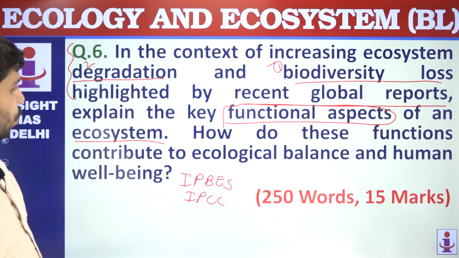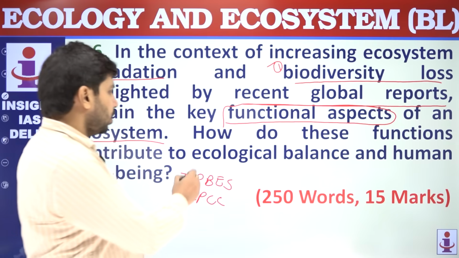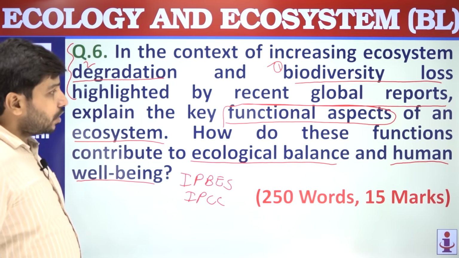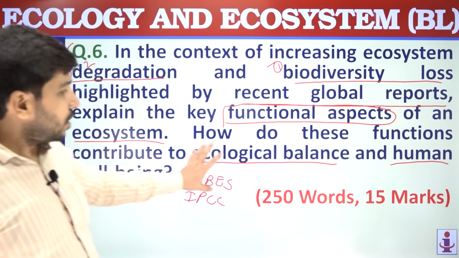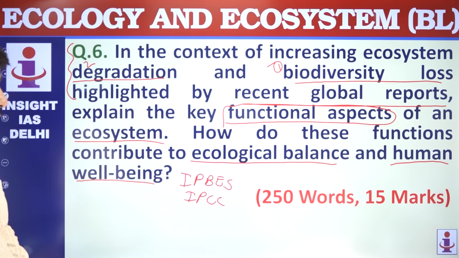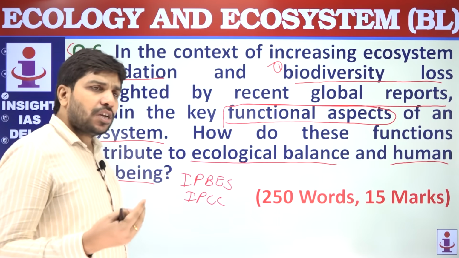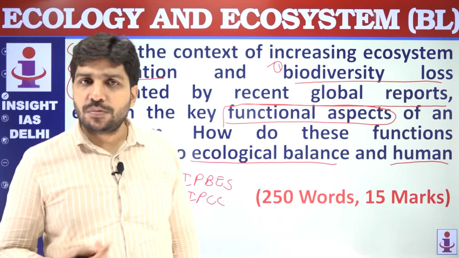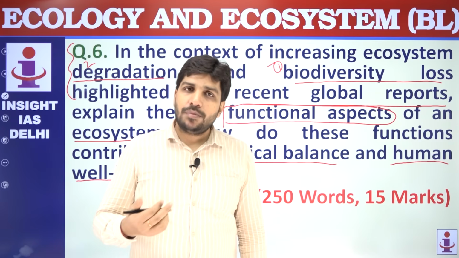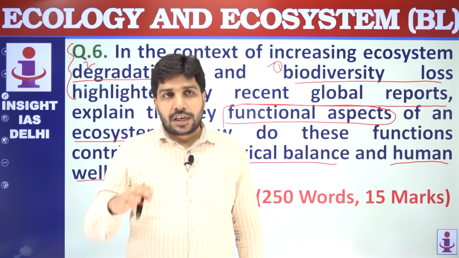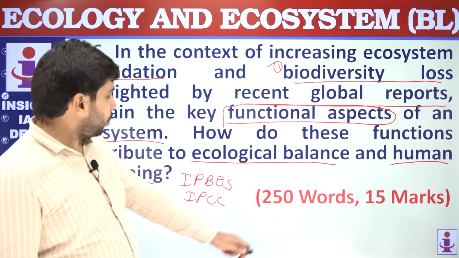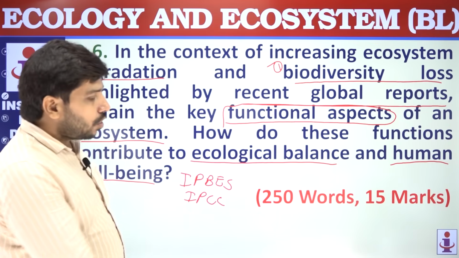How do these functions contribute to ecological balance and human well-being? So simply you need to explain. Again, while connecting the functions of ecosystem, you should handle both the aspects. First is ecological balance and second is human well-being. You can write about nutrient cycling, the nutrients are very important for human survivability. For example, you can give an example of water cycle. Water cycle is very important. If water cycling keeps happening properly, groundwater recharge keeps happening properly, then it will obviously be very helpful for human well-being.